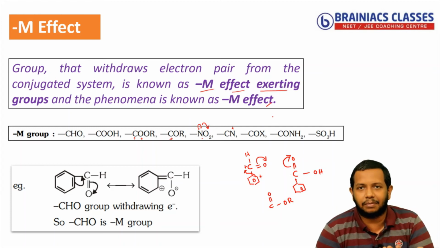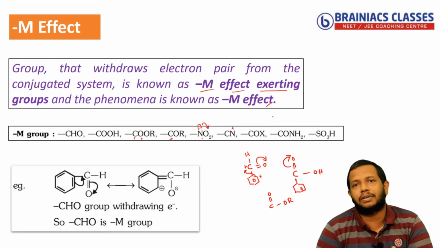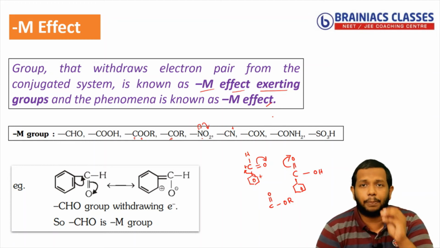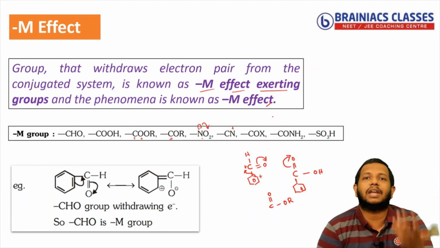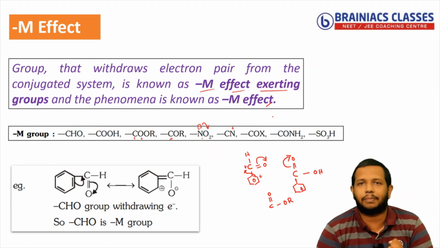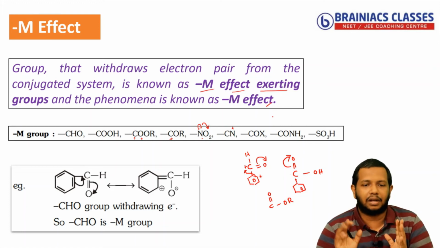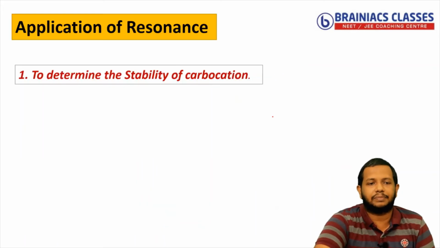But in the case of plus M effect, the attached group will donate electron to the benzene system, thereby making the ortho para position more electron rich. So because of that, what will happen? The incoming electrophile can easily attack at ortho and para positions. I hope it is clear. Now next we will move to the next slide.